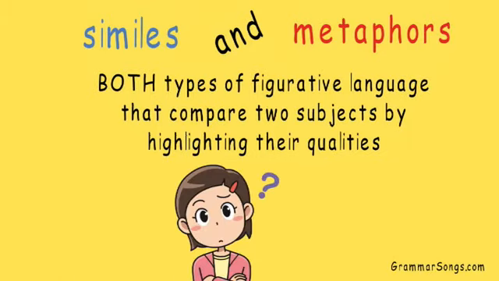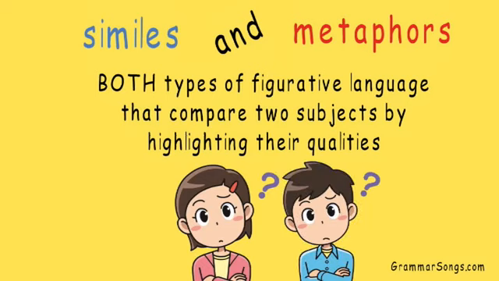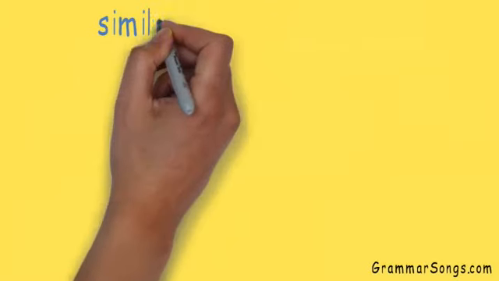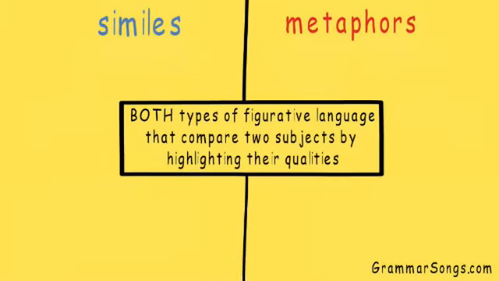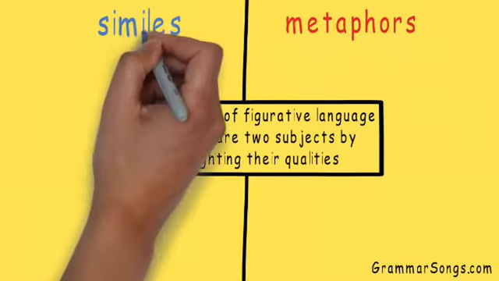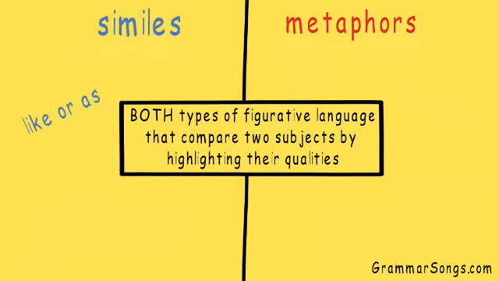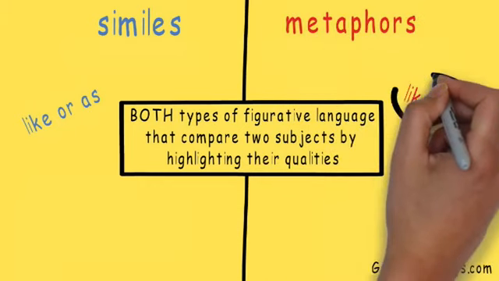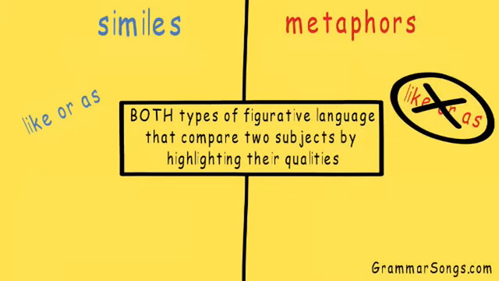What does that mean? I don't understand. It does sound confusing, so let me explain. Similes and metaphors are alike in many ways. The difference is that similes use the words like or as to compare by showing how two subjects are alike. Metaphors do not use like or as when comparing. They simply state that one thing is another thing.